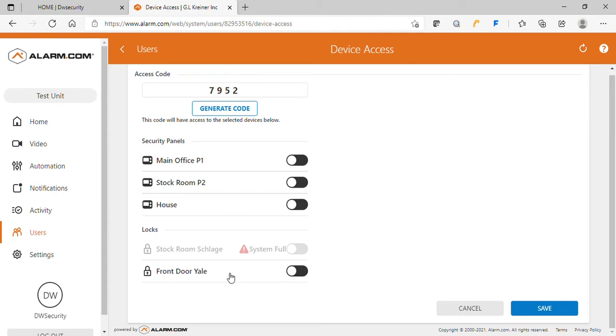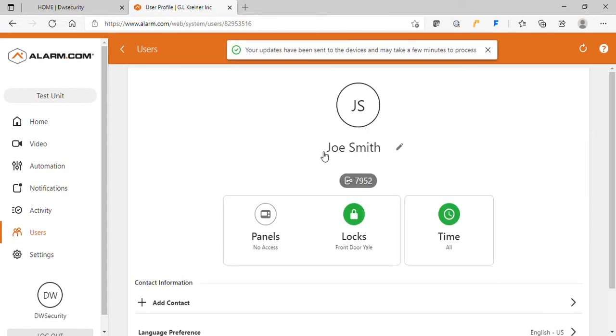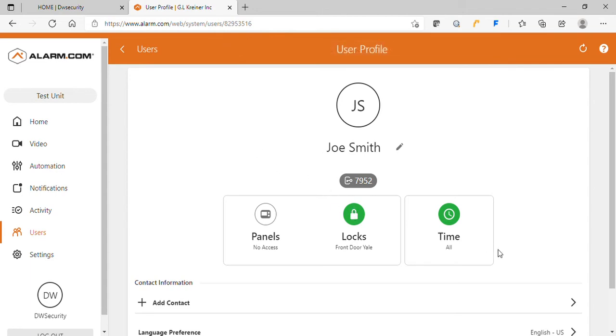And for a system with multiple doors, you would select which door they were allowed to go to. So in an apartment building or condo situation, we may have 15, 20, 25 different locks here, and all you would do is select the lock that you want that person to be able to use. All the rest of them would still be turned off. We save that, and now Joe Smith is in our system. He has access to the front door lock at all times.